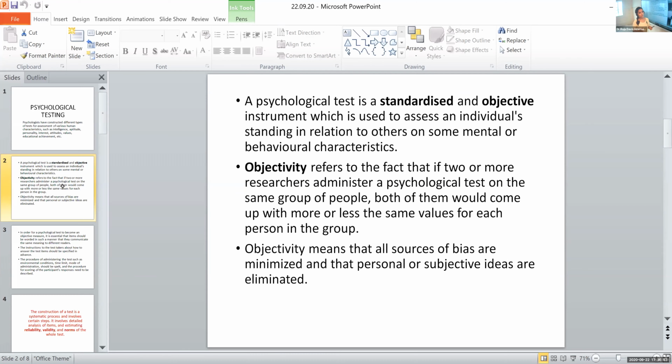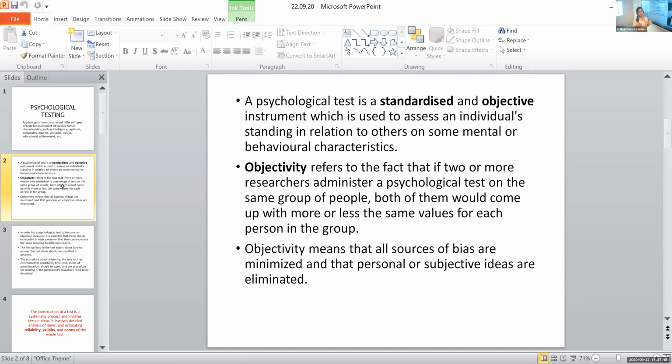So in terms of objectivity, bias and errors that come from the personal judgment of the researcher are eliminated. If subjectivity comes into play, then errors and biases increase. That is why for administering a good psychological test, we ensure objectivity.